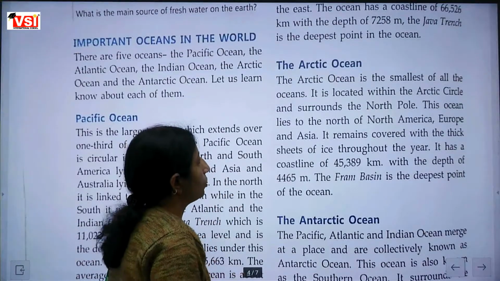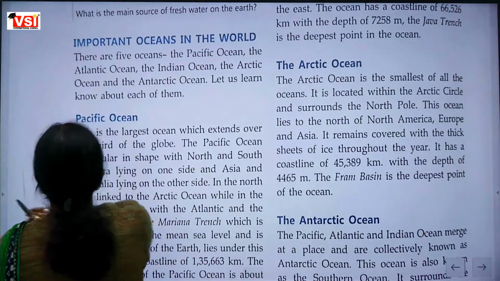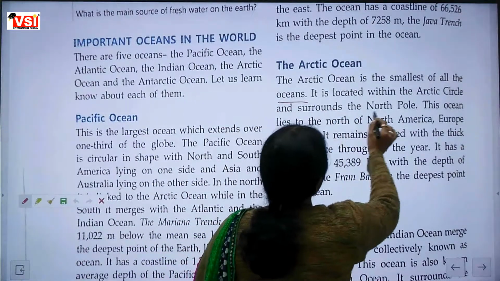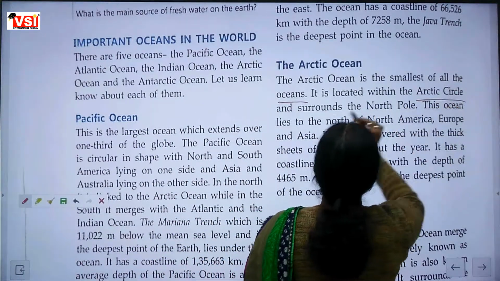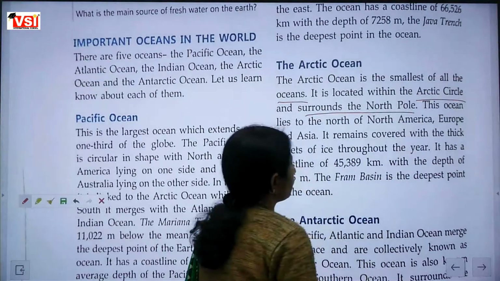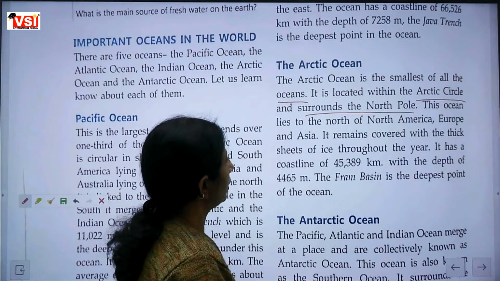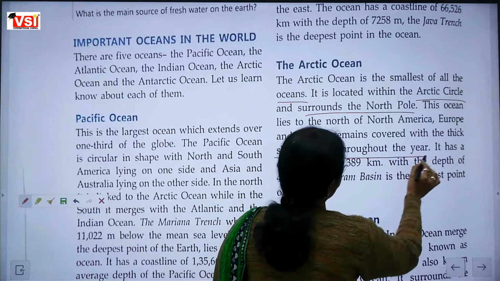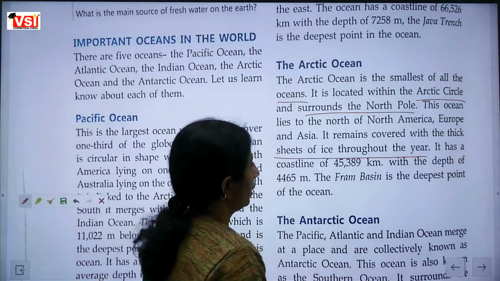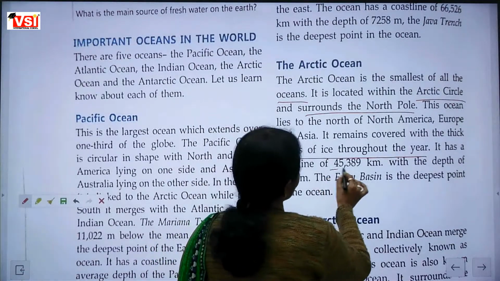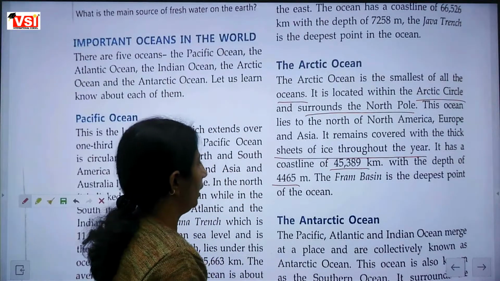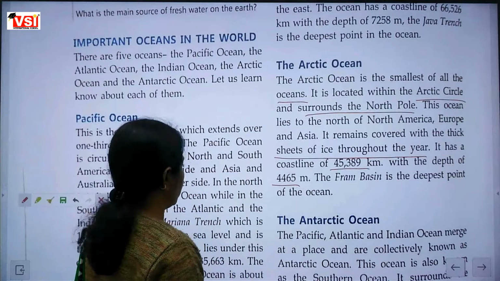Now, Arctic Ocean. It is the smallest of all the oceans, located within the Arctic Circle and surrounds the North Pole. It remains covered with a thick sheet of ice throughout the year. The coastline is 45,389 kilometers and the depth is 4,465. The Fram Basin is the deepest point.